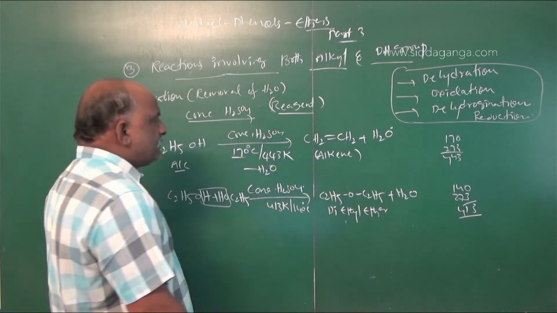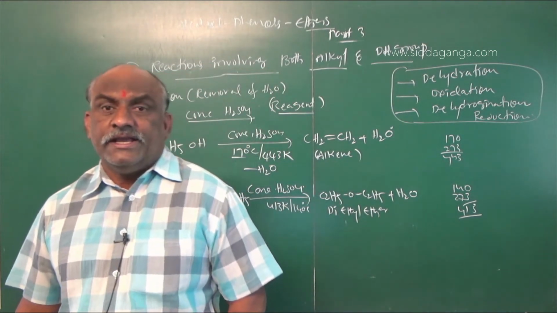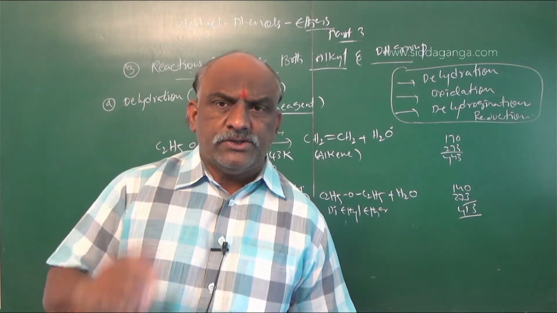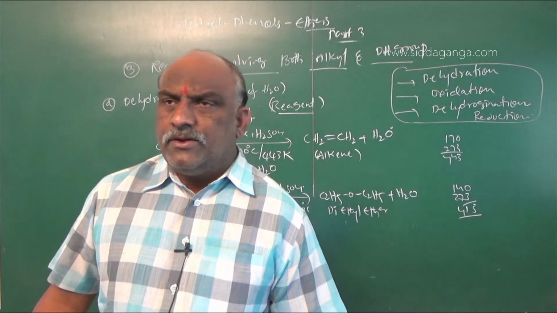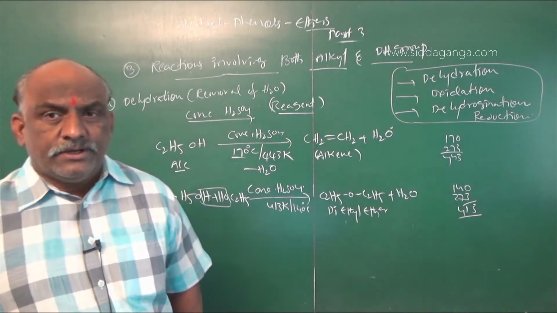So at temperature 170, alkene is the major product. At temperature 140, we will get ether. The ether is diethyl ether, because 2 molecules of ethyl alcohol are required. 2 molecules of ethyl alcohol undergo dehydration to give rise to that ether.